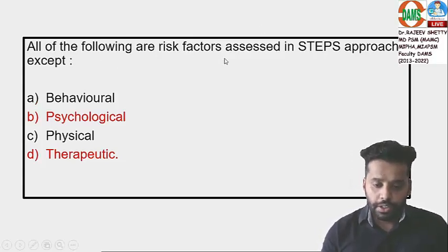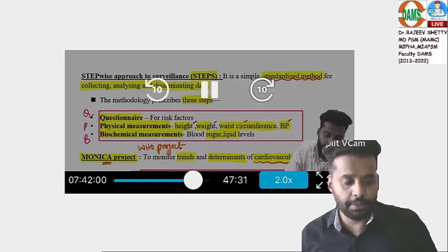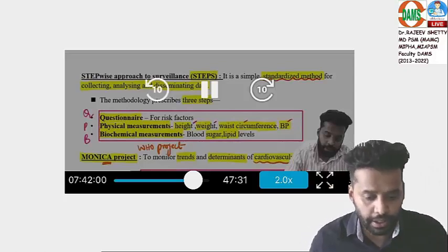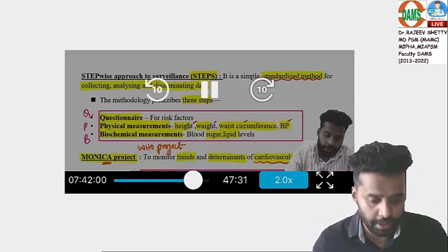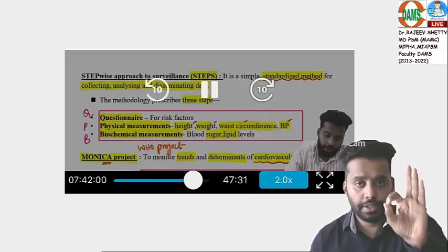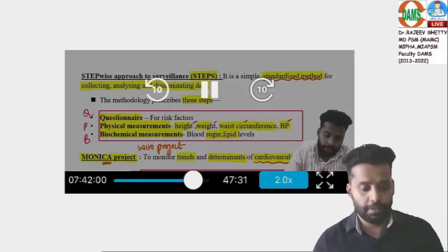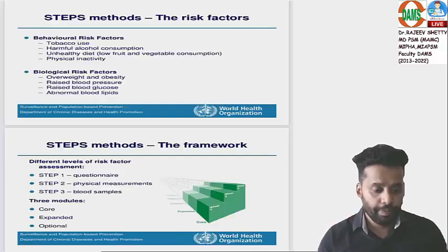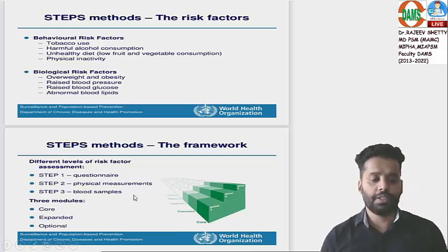All of the following are risk factors assessed in STEPS approach except. Listen to my question now. What is the STEPS approach? We have discussed in the classes. There are 3 steps: a questionnaire for assessing risk factors, that is behavioral risk factors, physical measurements, and biochemical measurements. Questionnaire has behavioral or risk factors related to the individual. Step 2 is physical measurements. Step 3 is biochemical measurements using blood samples.